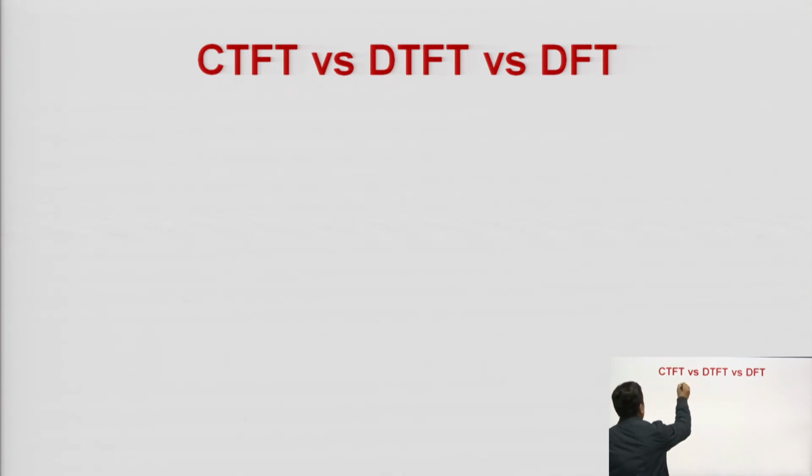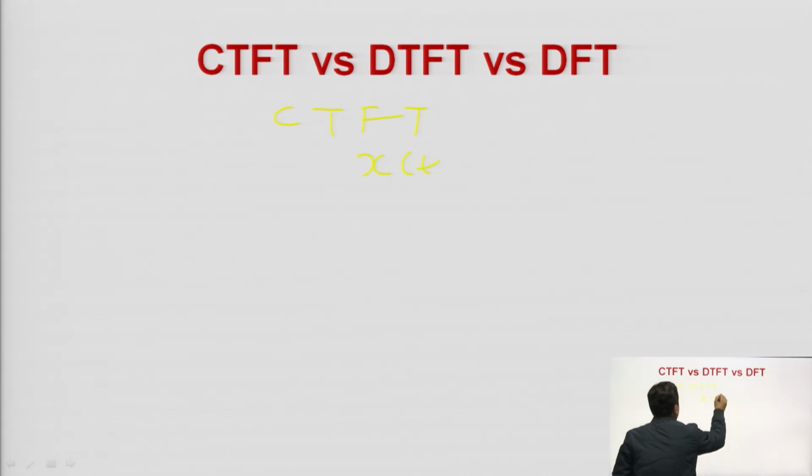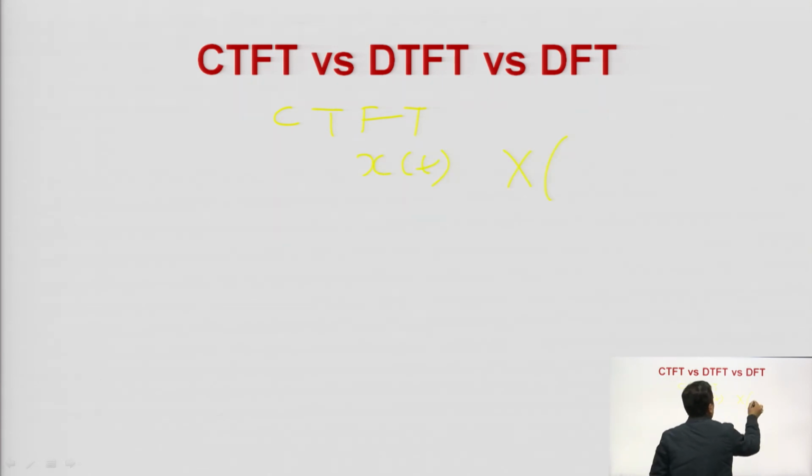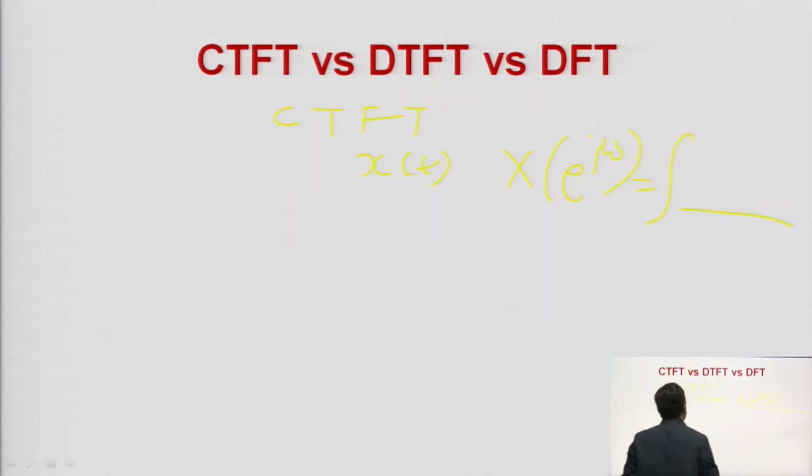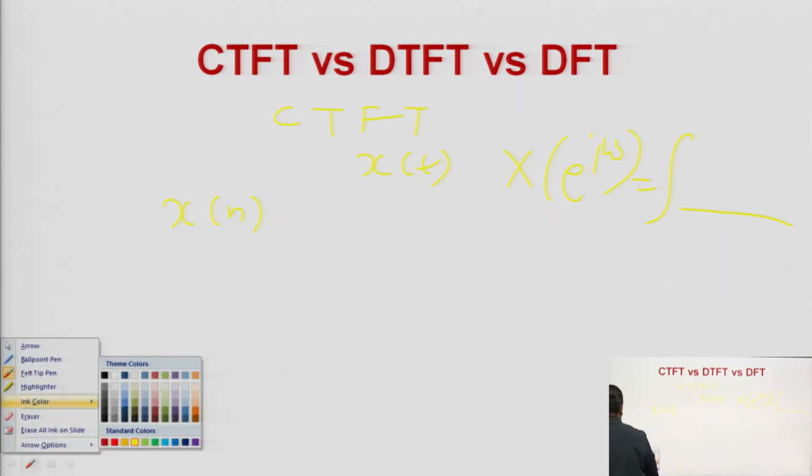CTFT is simple: your signal is x(t), so you can take its Fourier transform, X(j omega) is equal to an integration, and there is a formula, and you can take its Fourier transform. Now, if x(n) is your discrete time signal, so now what will happen here?